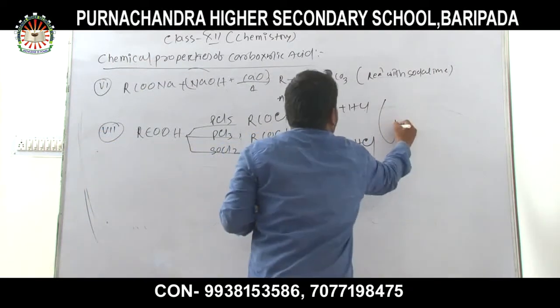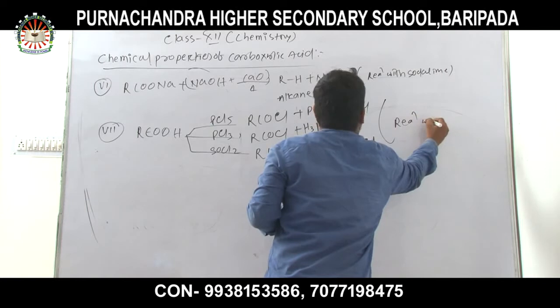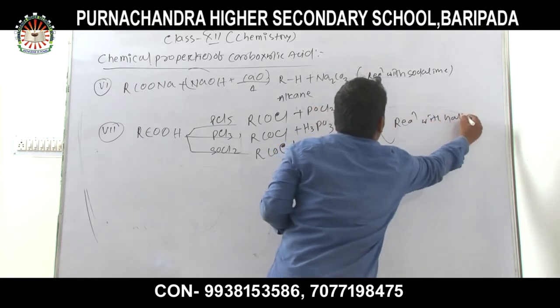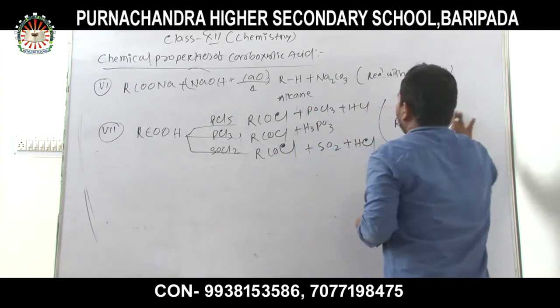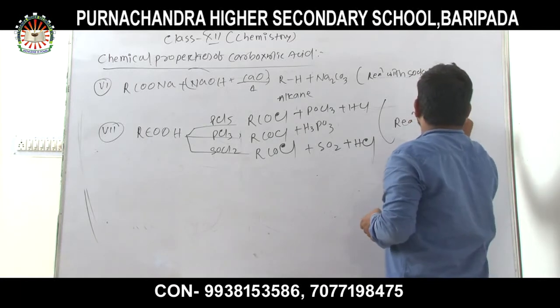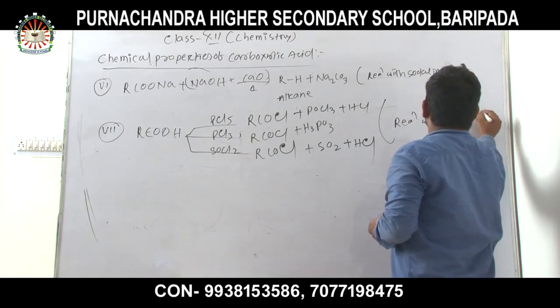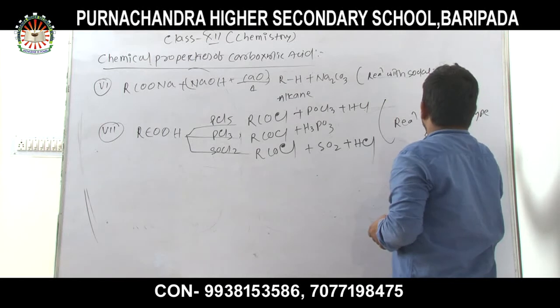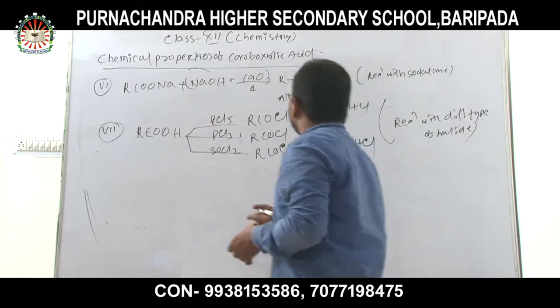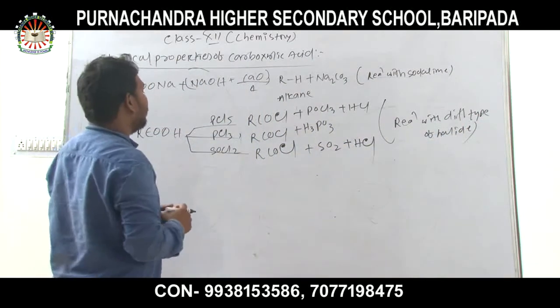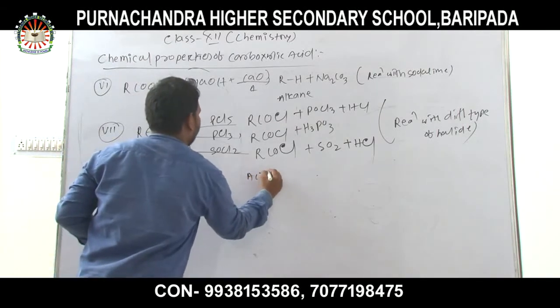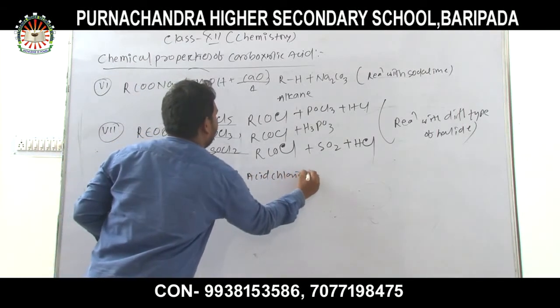Then the heading is reaction with different types of halides.